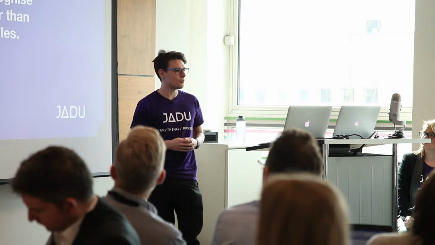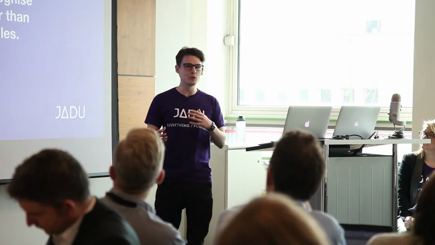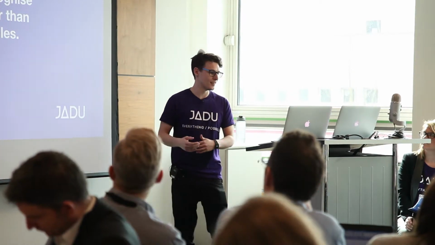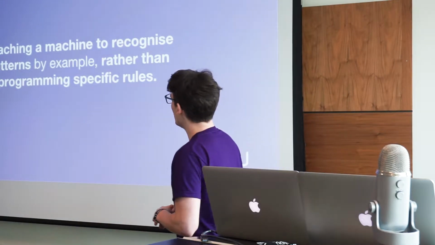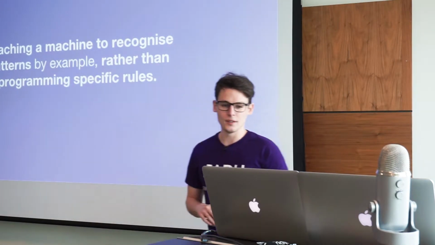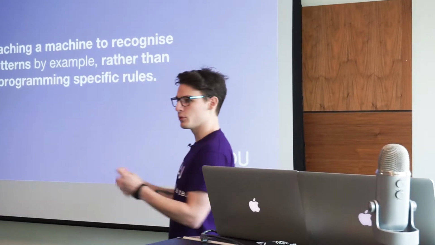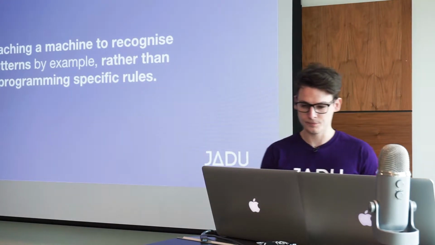So traditionally, with our software, we take data in, and then we as programmers write rules and conditions to do things with that data and then serve it on the front end. That's a very simplified way of how basically all of our software works. With machine learning, we're not doing that. We're letting the machine write that logic, create its own rules. We're giving it examples of what we want, training it, and then releasing it out into the world.